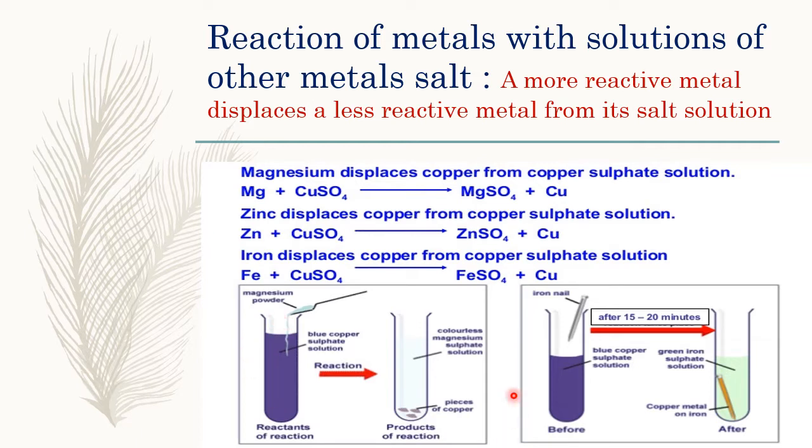In the diagram you can see very well that on adding magnesium to copper sulfate solution, the product formed is brown copper with colorless magnesium sulfate solution. In the second diagram, before dropping the iron in, the color is blue, but once you drop the iron in, the color changes from blue to green, with a brown precipitate over the iron metal, and this brown precipitate is due to copper metal.